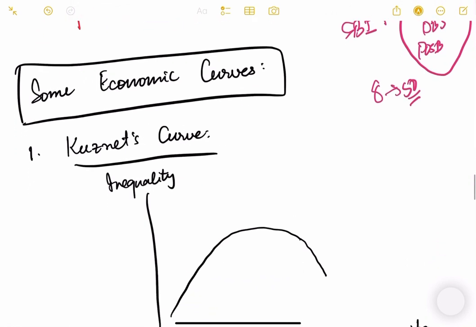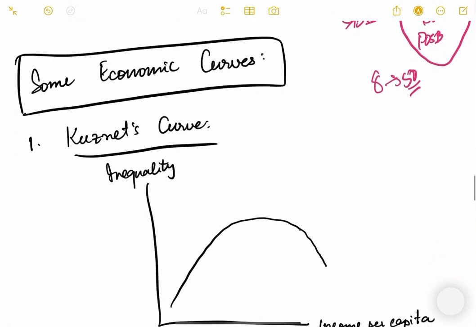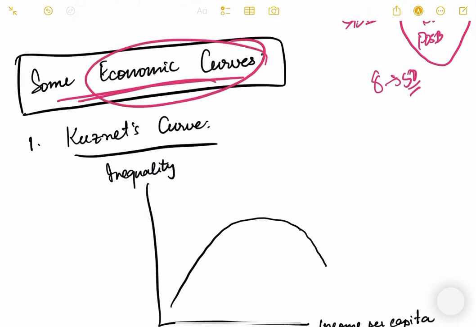Now friends, since this is a miscellaneous lesson, I also wanted to discuss some economic curves. Okay, I just wanted you to understand them, because sometimes they are there in the news and in the articles also. So I just wanted to tell you the meaning of these curves, and if at all you come across these names, you will have some understanding of them. So that's why I'm explaining it to you.